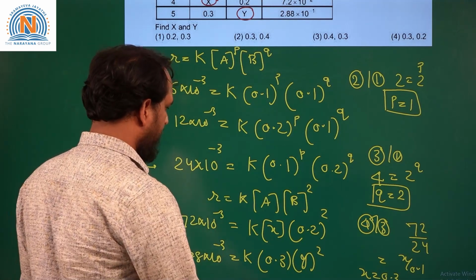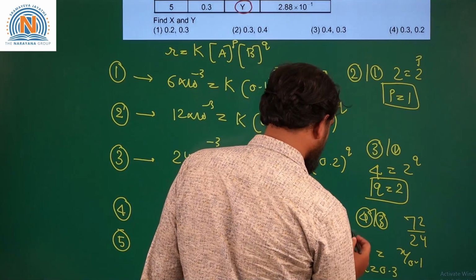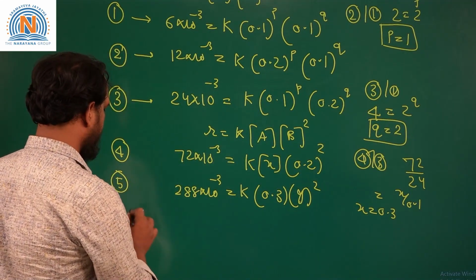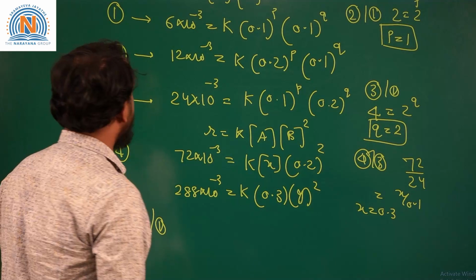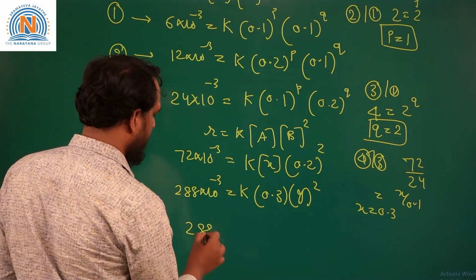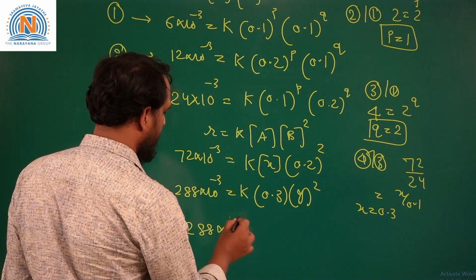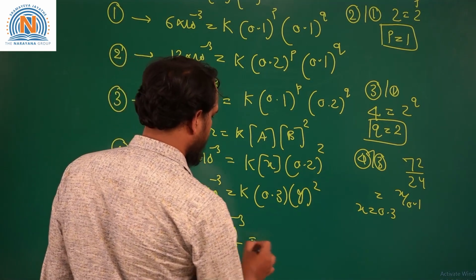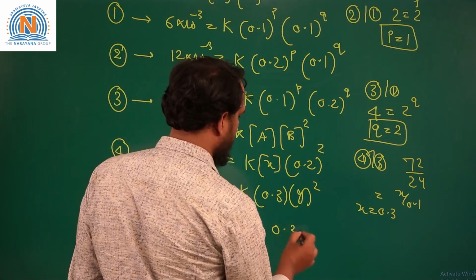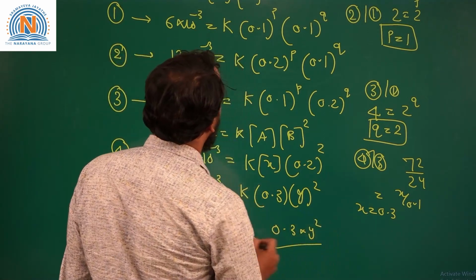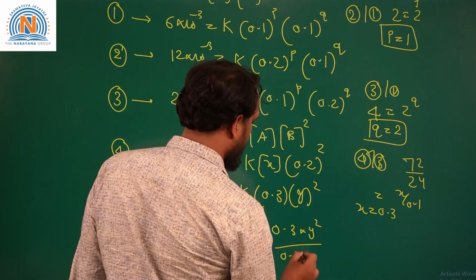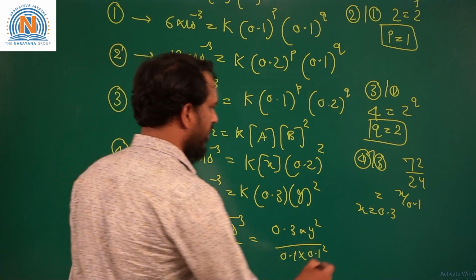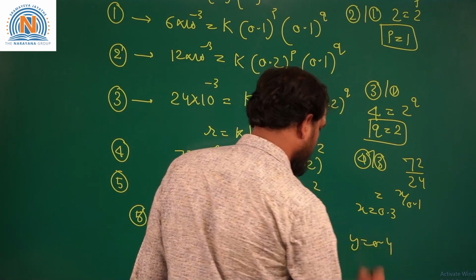So, to calculate y value, if you divide 5 by 1, so that will be 288 into 10 raised to minus 3 divided by 6 into 10 power minus 3 is equal to 0.3 into y square divided by 0.1 into 0.1 square. So, if you solve this, we will get y as 0.4.